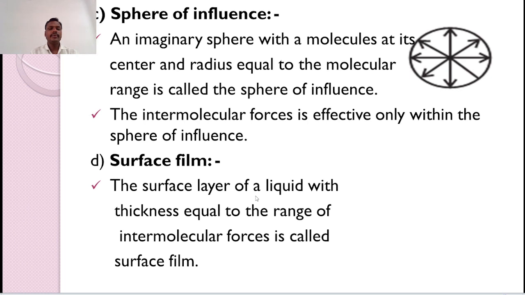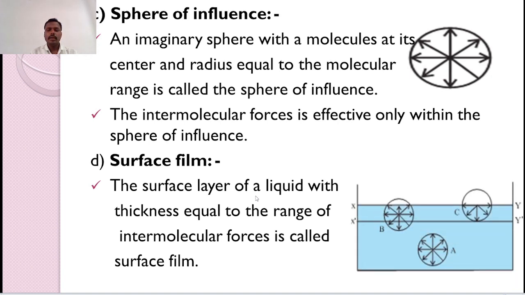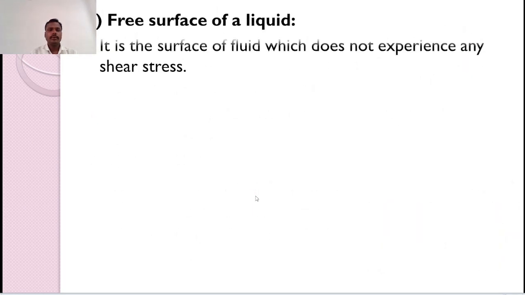Fourth point is surface film. The surface layer of a liquid with thickness equal to the range of intermolecular forces is called a surface film. In the diagram, x dash is the surface film. Now the fifth point is the free surface of a liquid. It is a surface of fluid which does not experience any shearing stress, called a free surface of a liquid.